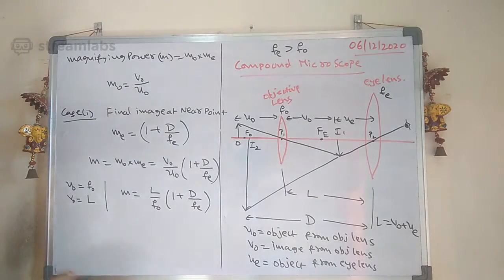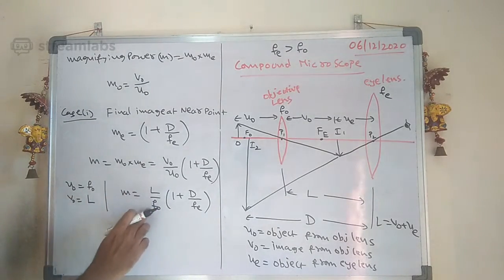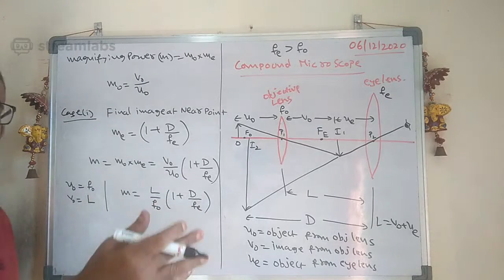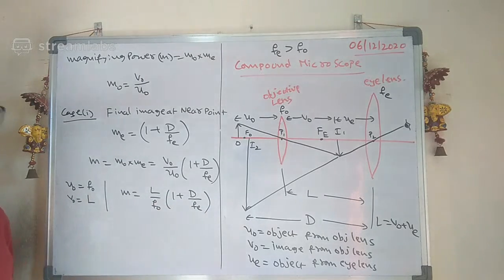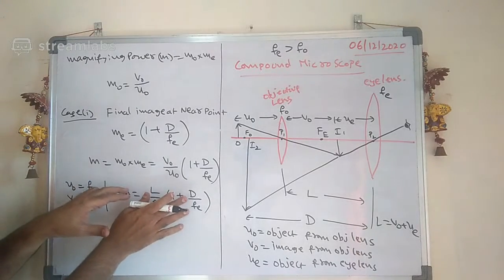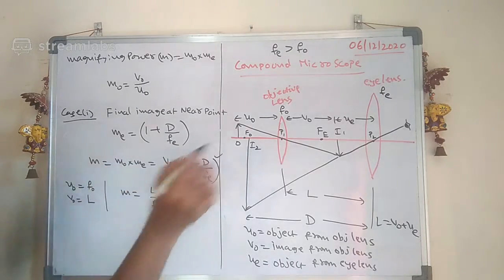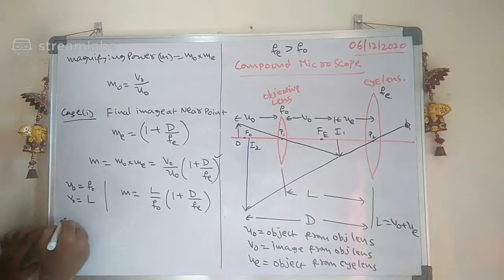Or suppose if they give the U0 value, L by U0 into 1 plus D by Fe. Either way, whatever may be possible. But the actual one is this only. And see the case 2 here in this one. What is the case 2 here?